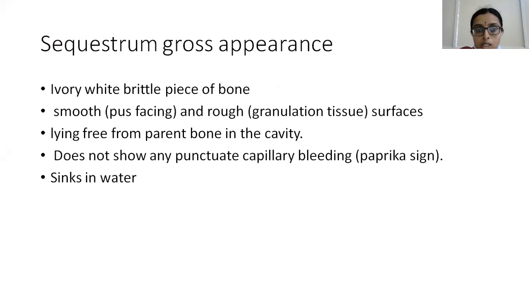And coming to the gross appearance, sequestrum appears ivory white in color, and it is a brittle piece of bone with smooth and rough surfaces, and it lies freely in the parent bone in a cavity, and it is free from the parent bone. And there will not be any capillary bleeding seen in the sequestrum, and it sinks in water.